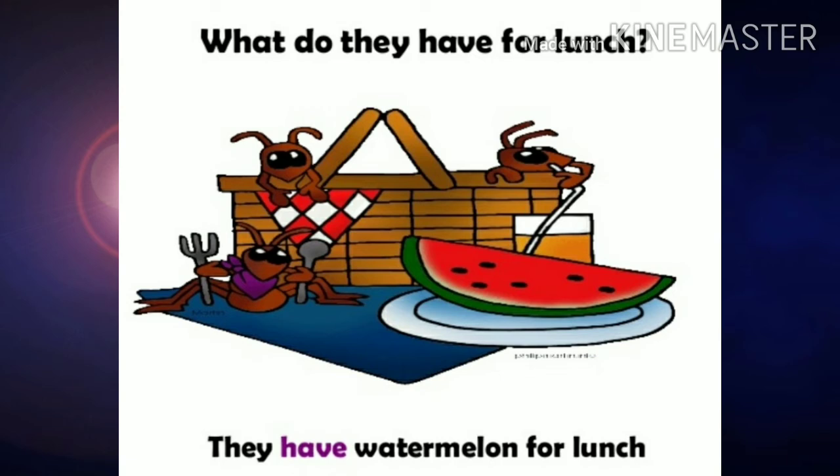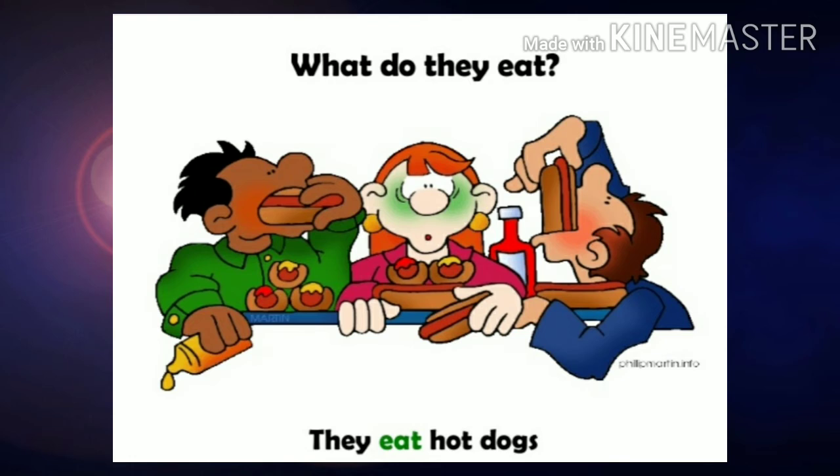The structure is the same. Do or does, after that they, then after that the verb. If there is an object, then the object. That's the structure of the WH question. What do they eat? They eat hot dogs. Here the only thing is that you have added a WH word before that. Please remember it.